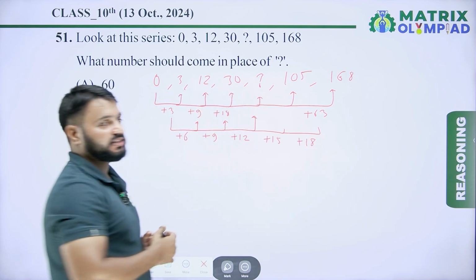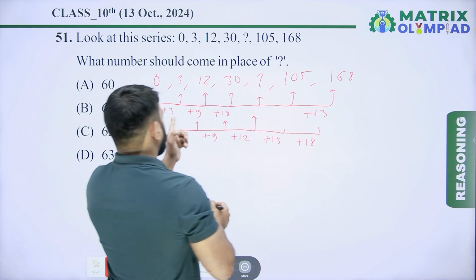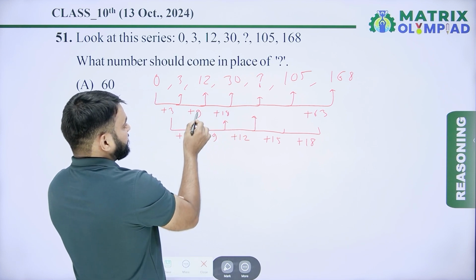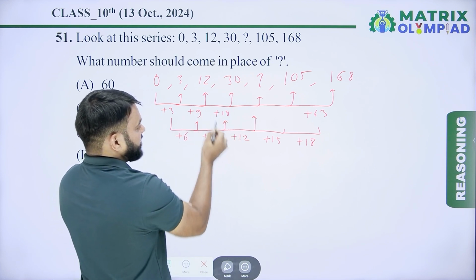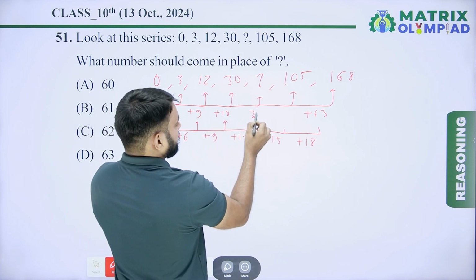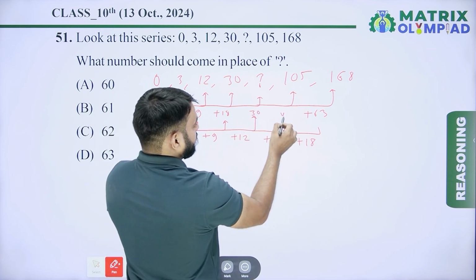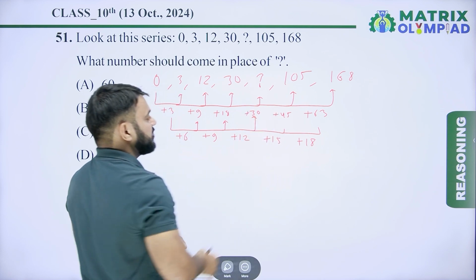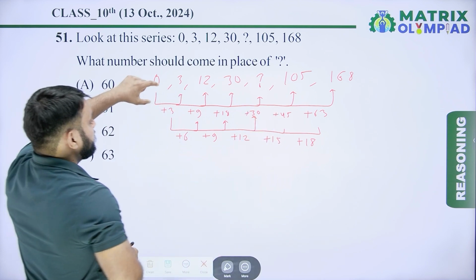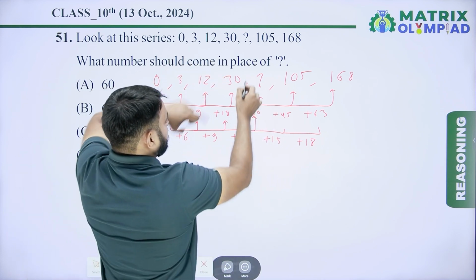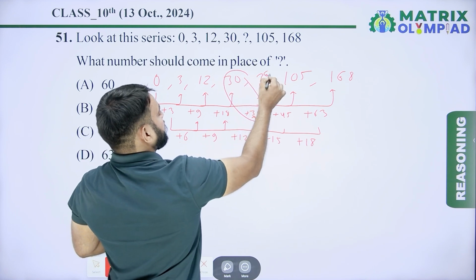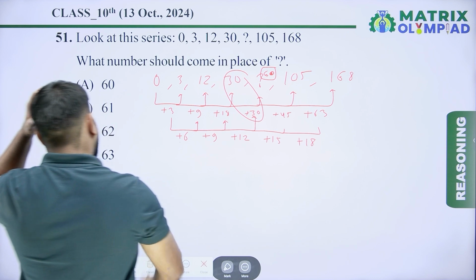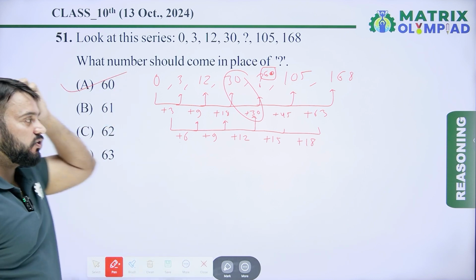If this pattern can be followed, we will check. 3 plus 6 means 9. 9 plus 9 means 18. 18 plus 12 means 30. Now 30 plus 15 means 45. Now 45 plus 18 means 63. Yes, this will work. So 30 plus 30 means 60. So the missing number is 60. So here option A is the correct answer of this question.